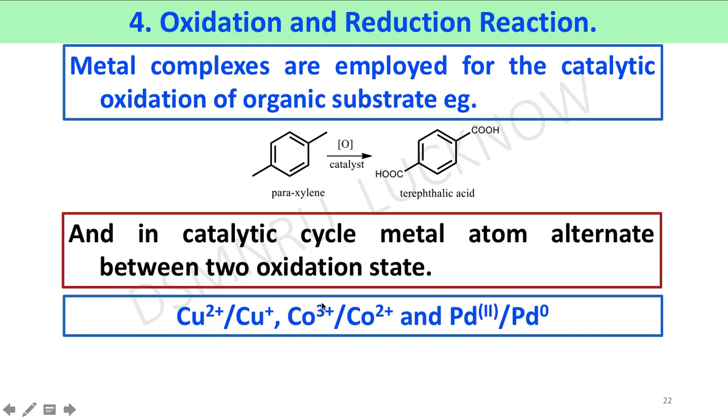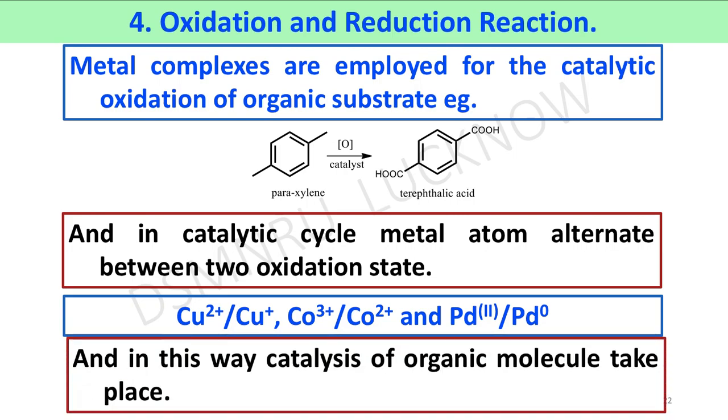If it is cobalt, then cobalt 3 plus is converted to cobalt 2 plus, and cobalt 2 plus is converted to cobalt 3 plus, and palladium 2 is converted to palladium 0, or palladium 0 is converted to palladium 2. This way, oxidation and reduction take place between the two oxidation states of the metal atom. Here you can see the metal atom undergoes oxidation and reduction simultaneously. And in this way, catalysis of organic molecules takes place.